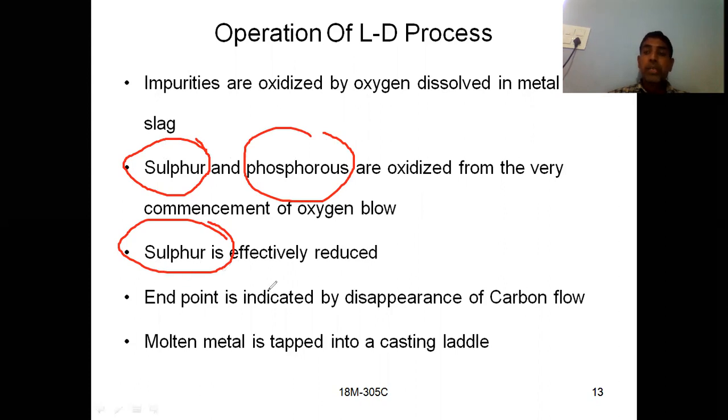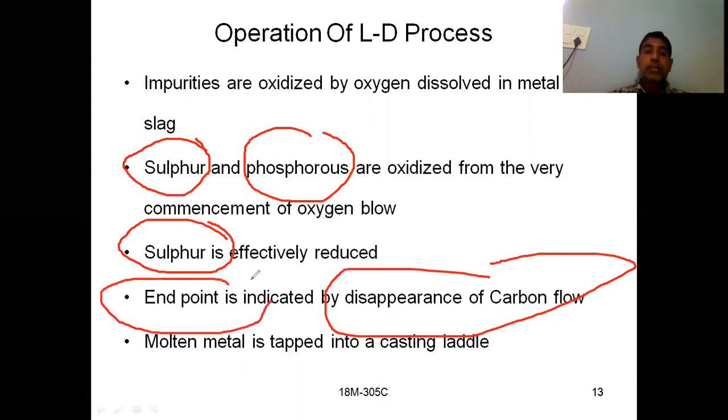And how to know whether the process is completed or not? Based on the disappearance of the carbon flame, we can say that the end point is achieved or not. And molten metal is tapped into the ladles and later it can be sent for the casting operation. Okay, so these are the steps involved in the operation of the LD process by using the LD converter.